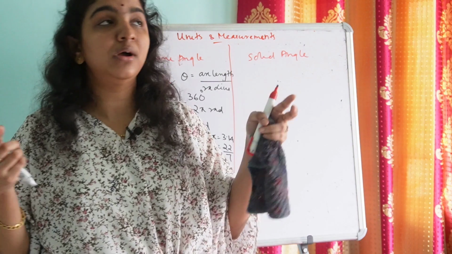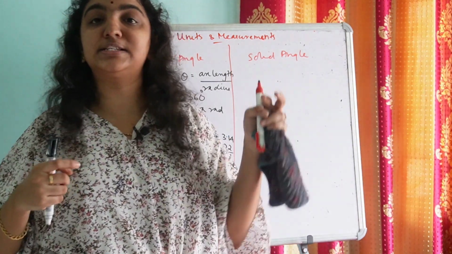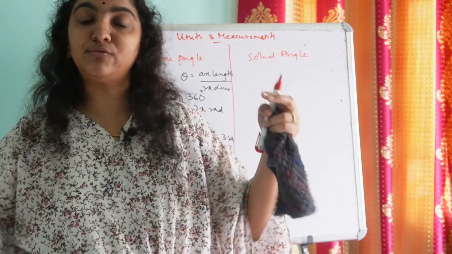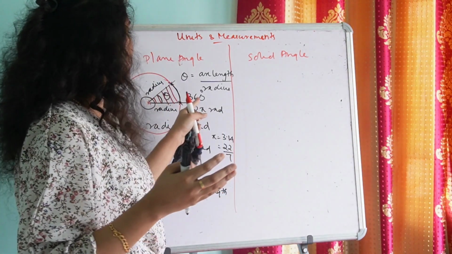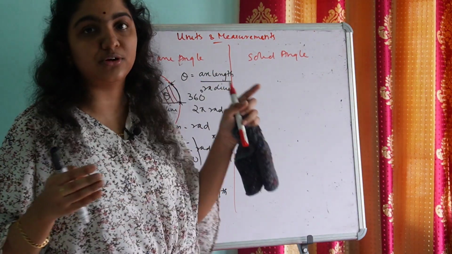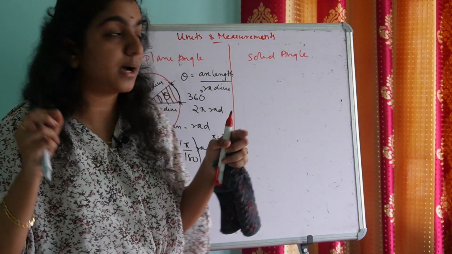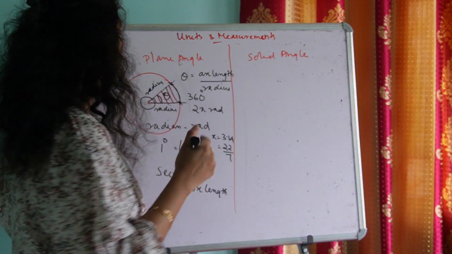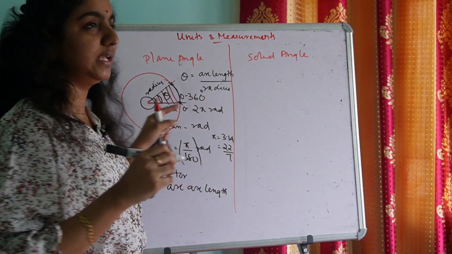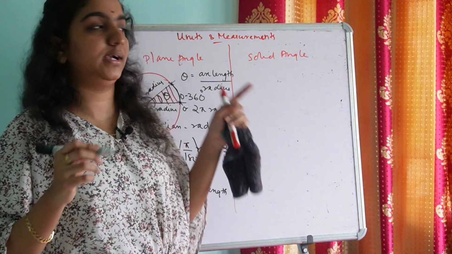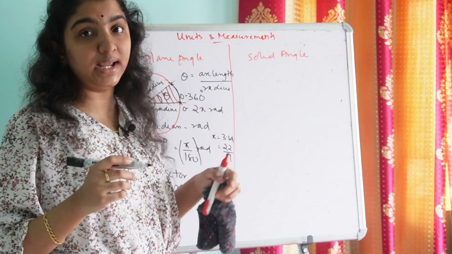Suppose I am telling you the angular measurement at the center of a circle is 540 degree. Is it possible? No. It is only possible from 0 to 360 degree or 0 to 2 pi rad. Is it clear? Plane angle.